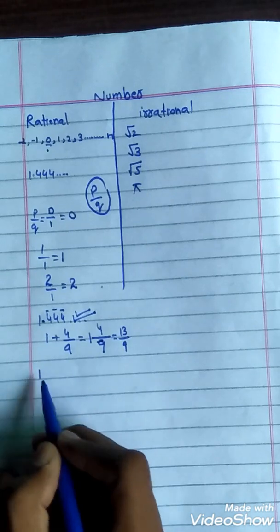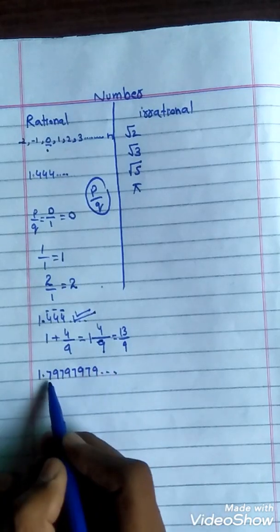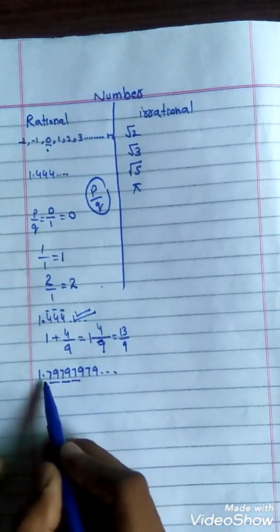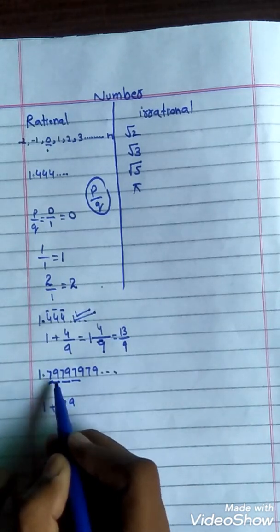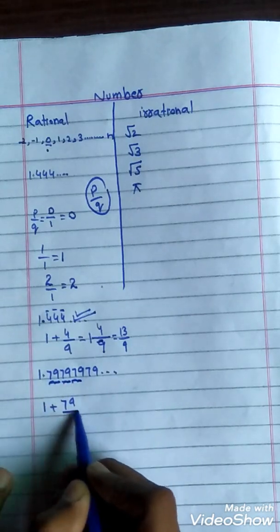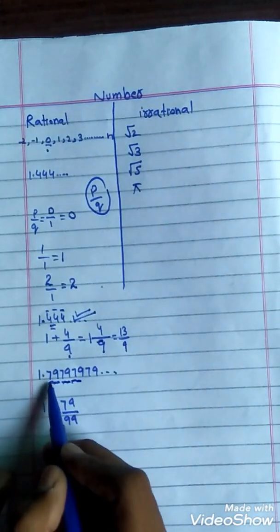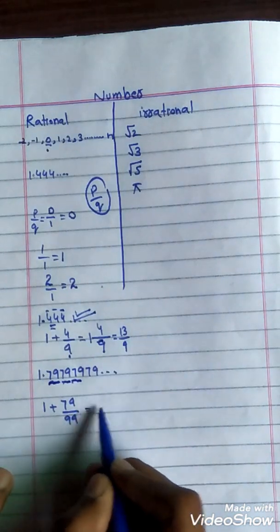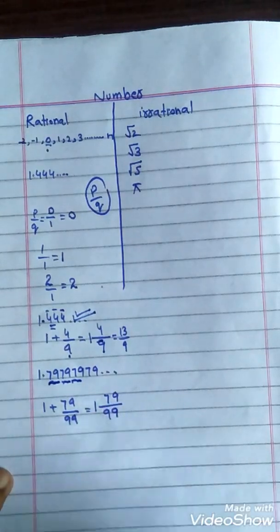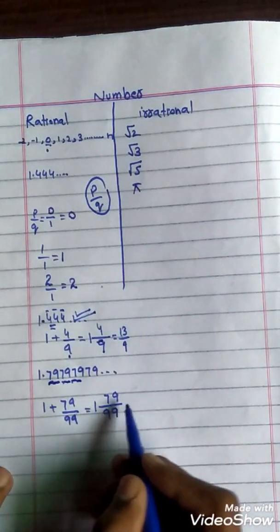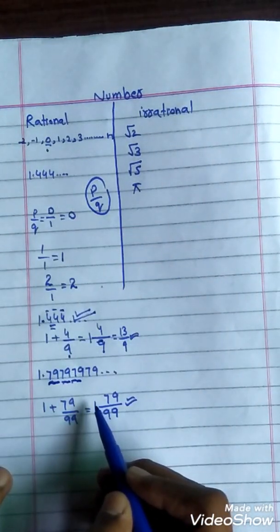Okay, for example 1.7979979797. You see that 79 is repeating after the decimal point. So how can we write it? 1 plus 7 and 2 digits are repeating, 797979, so write over 99. If one digit is repeating, write only 9. If two digits are repeating, write 99. So 99, 179 over 99. When we solve it, this can also be written in fractional form. So these are called rational numbers.